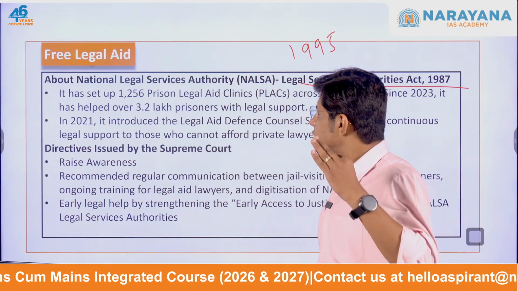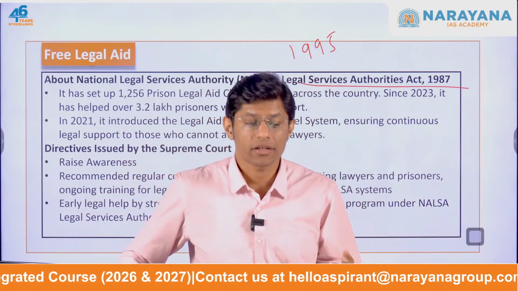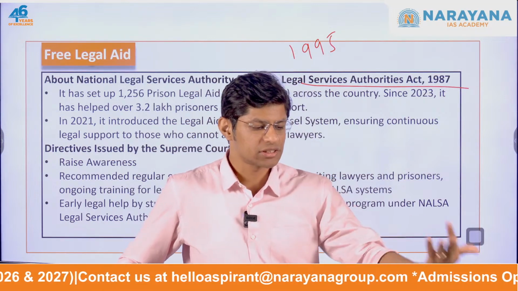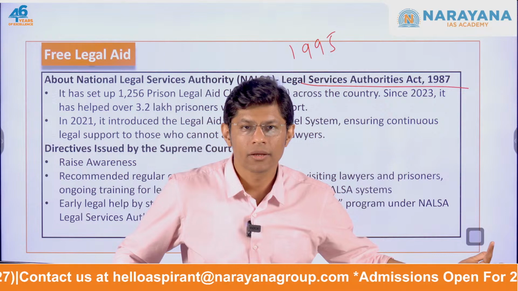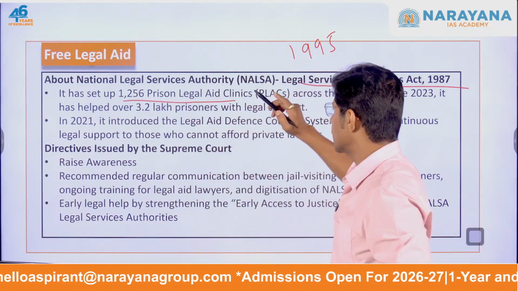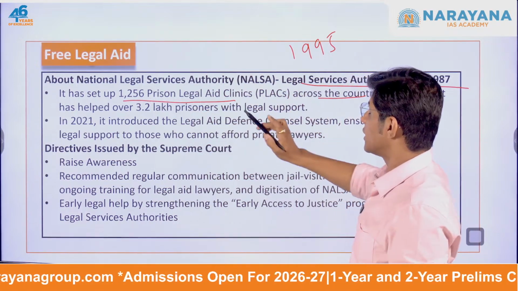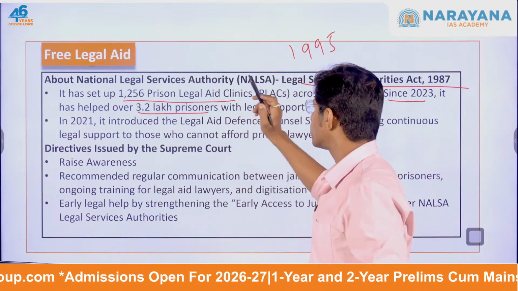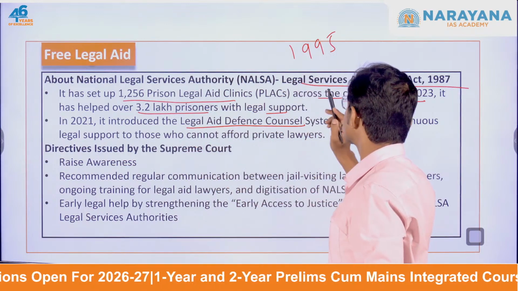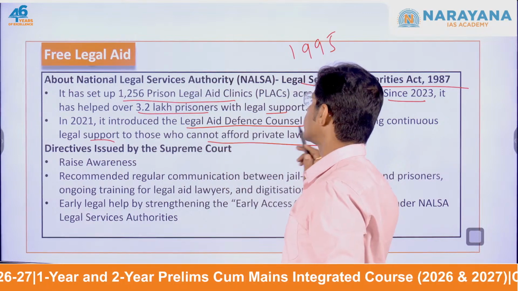Now, NALSA has taken many steps to ensure that access to justice is expanded. For example, it has set up almost 1,256 prison legal aid clinics across the country since 2023. It has helped over 3.2 lakh prisoners with legal support. In 21, it introduced the legal aid defense counsel system, ensuring continuous legal support for those who cannot afford private lawyers.